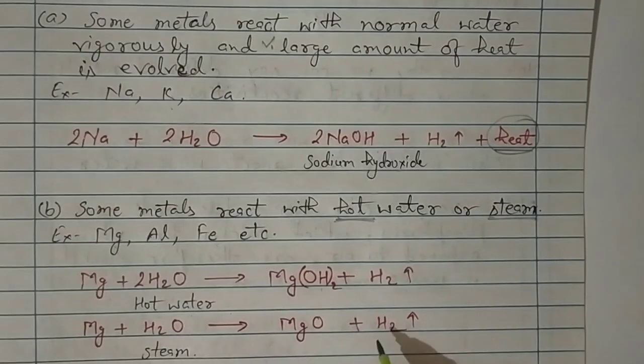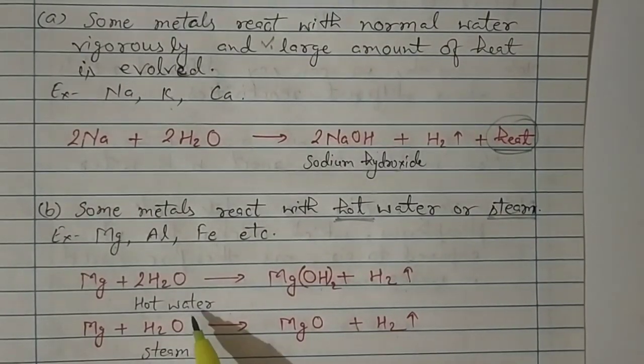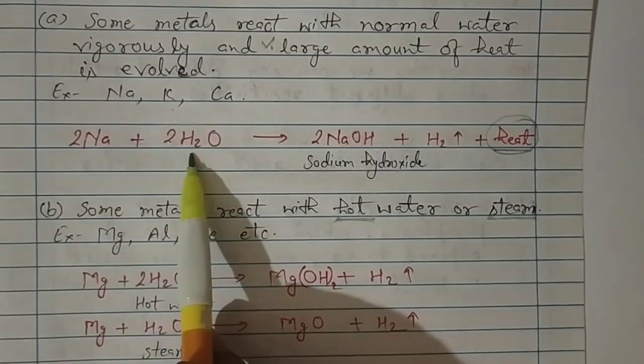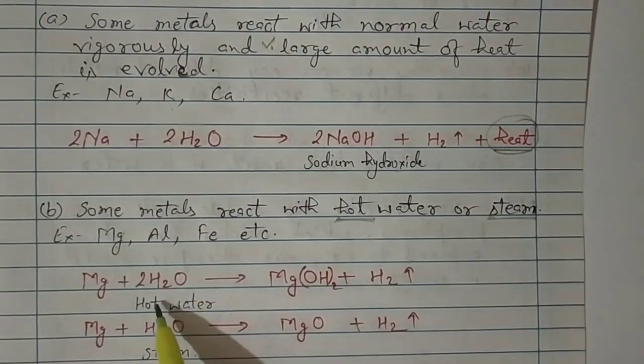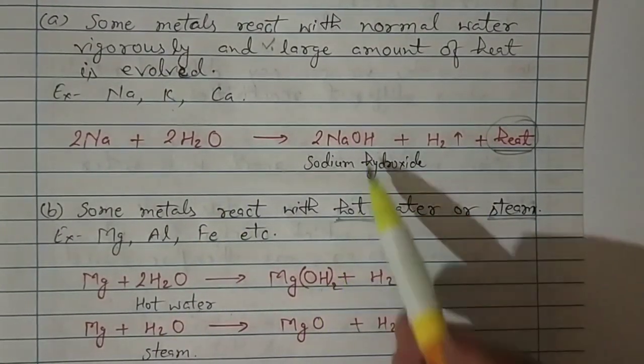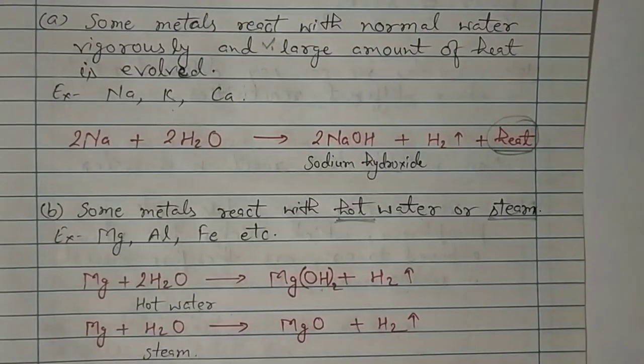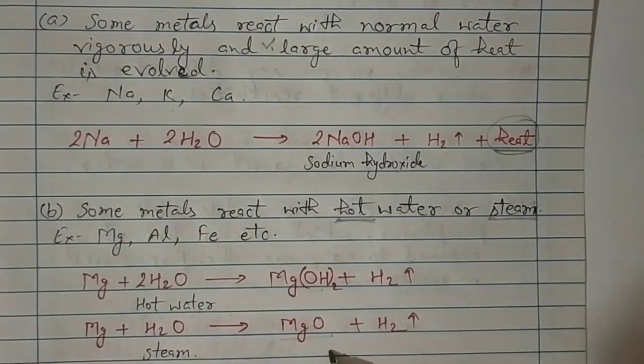Hot water and steam are both produced by normal water, right? So when a metal reacts with normal water or hot water, it will produce hydroxides, and when it reacts with steam, it will produce oxide. This is magnesium oxide. Clear?